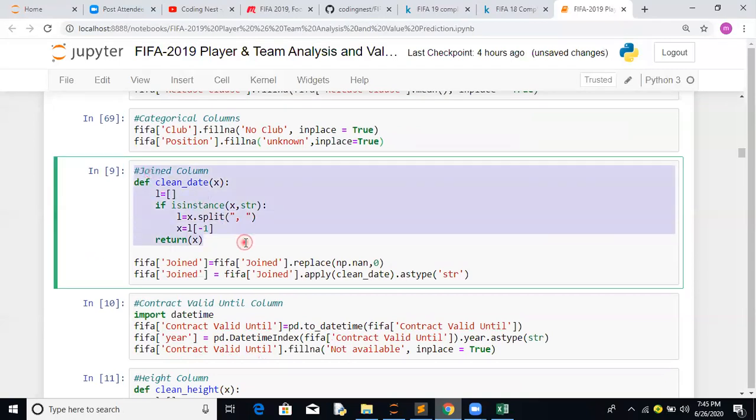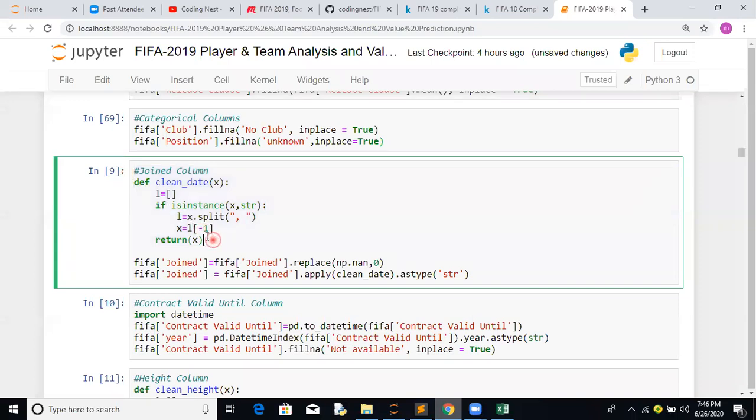There is one more column available called joined, which tells in which year that particular person joined. It's a good practice to convert it into a string object or into a datetime object. This joined column is used to calculate the years of stay by a particular player, what his performance was in the year he joined from one club to another club. All those analyses we can do over here, or year-wise analysis of the player. This can be used for time series analysis as well.